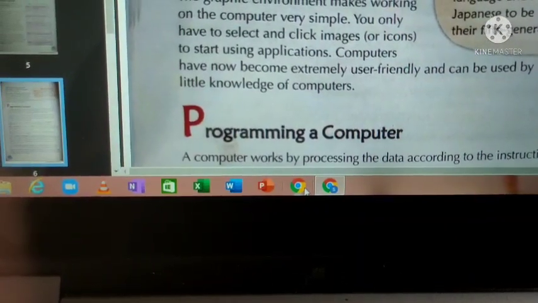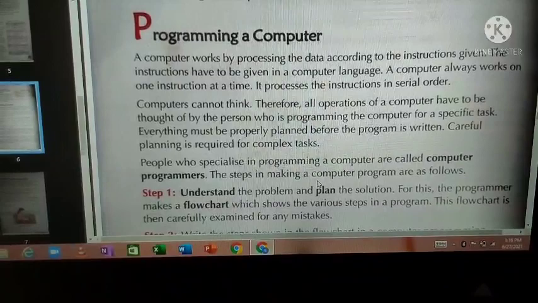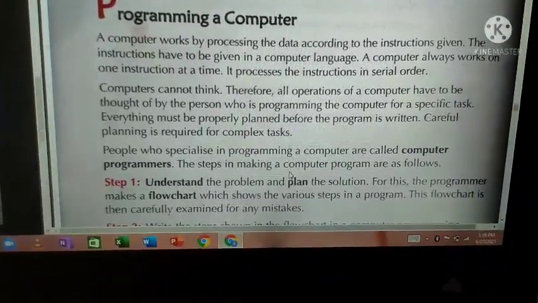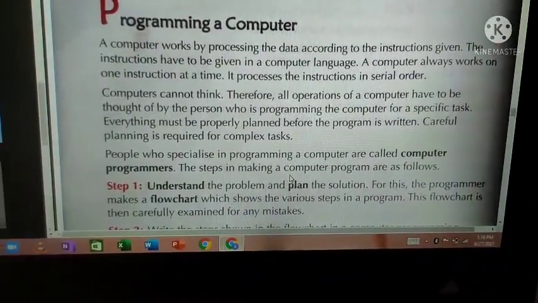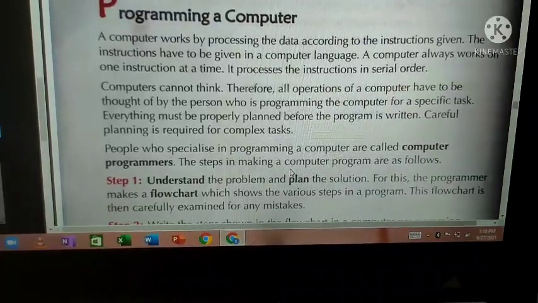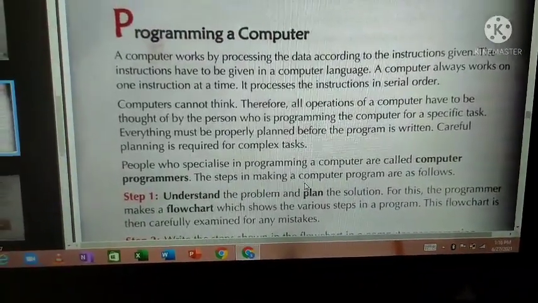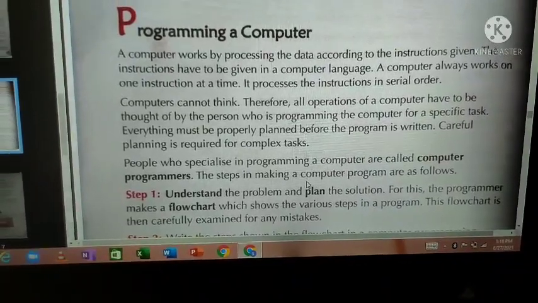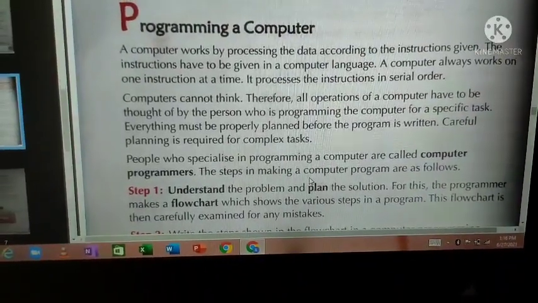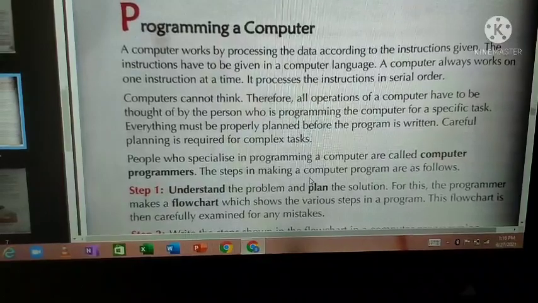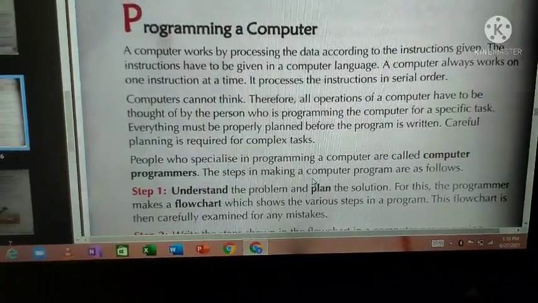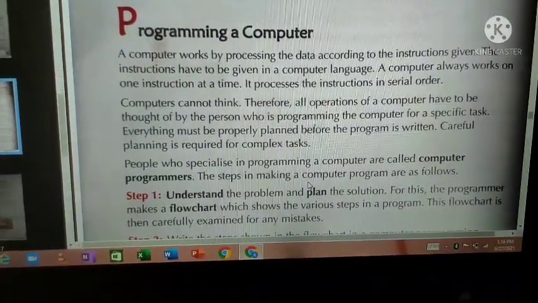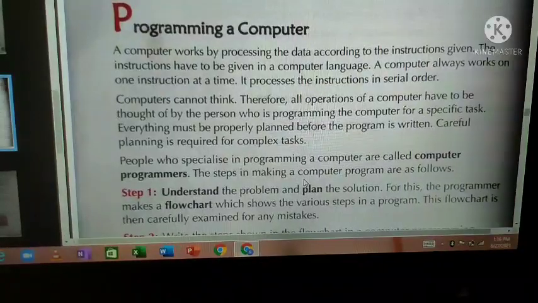Programming a computer. A computer works by processing the data according to the instruction given. You know very well, as I told before, how the computer works. It works with the instruction given to it. The instruction has to be given in a computer language. This also I told. How is the instruction to be given? It is to be given through computer language only.